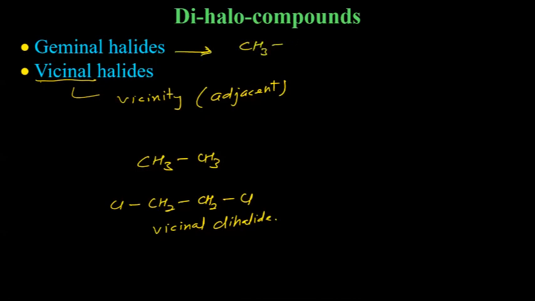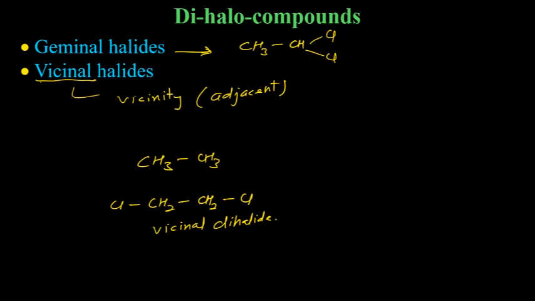So CH3, CH3, two hydrogens of the same carbon replaced, that is CHCl2. This is geminal dihalide. Both the chlorines, both the bromines, both the iodines are on the same carbon. Then it is geminal dihalide. If these are on adjacent carbons, then it is vicinal dihalide.